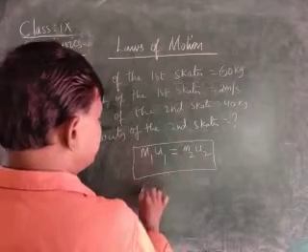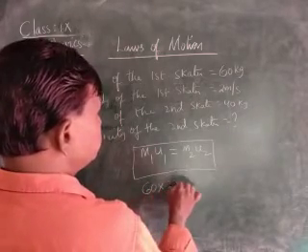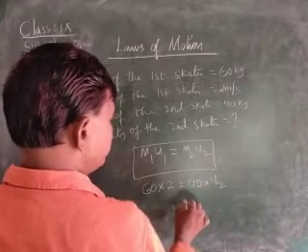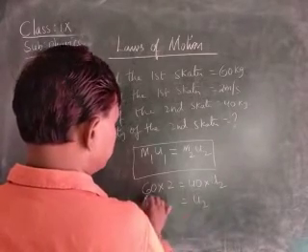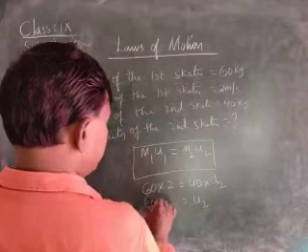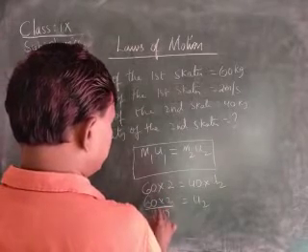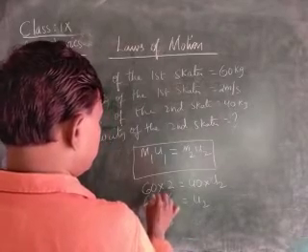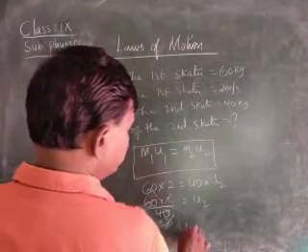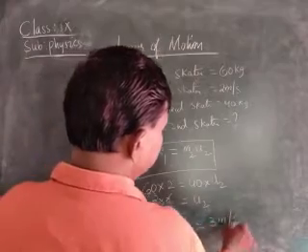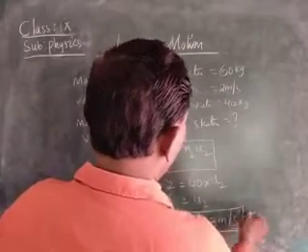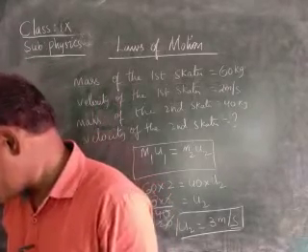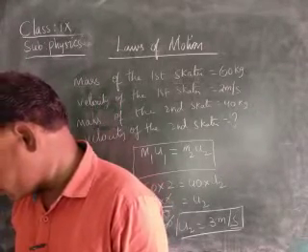Here, what is M1? 60 into 2 is equal to 40 into U2. Here we want U2, which is 60 into 2 by 40. 2 ones are 2, 20s are 3. So what is U2, children? 3 meters per second. Therefore, what is the velocity of the second body, children? It is 3 meters per second.